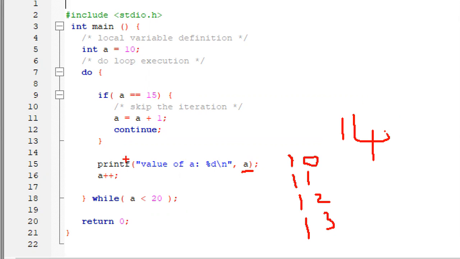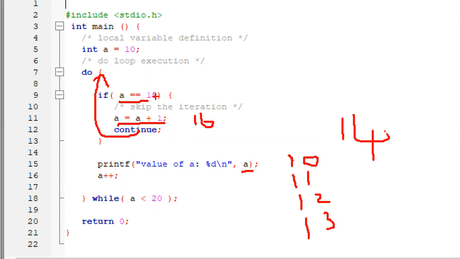What will happen when a becomes 15? Since a is 15, it will increase a by 1, so a becomes 16 now. Then the continue will transfer the control to the beginning of the loop again. So what will happen now? It will come and check with a equal to 16 now.